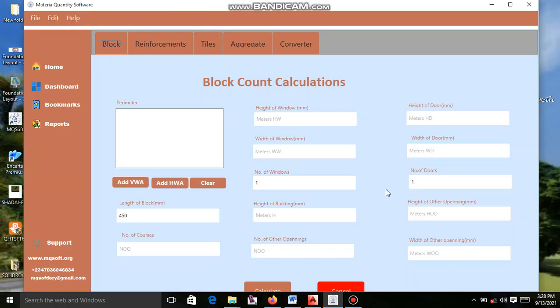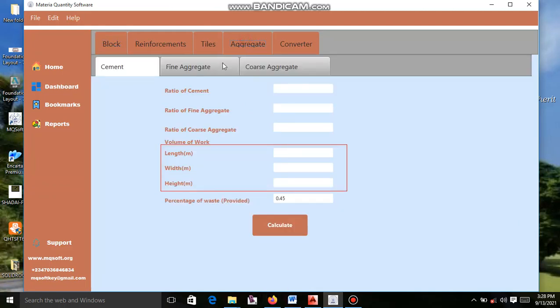In today's edition, I'm talking on how to operate on the interface of aggregate. In aggregate, we have cement, fine aggregate, coarse aggregate. First of all, I want to bring home to you a little question.